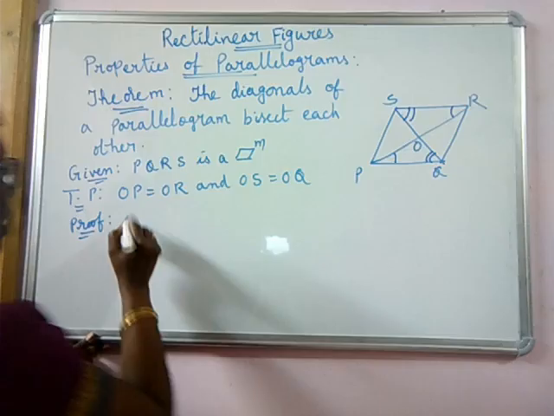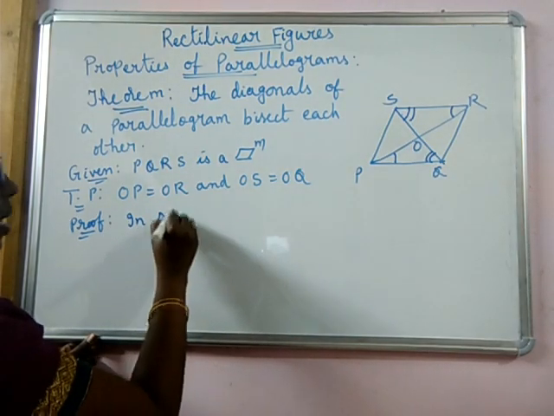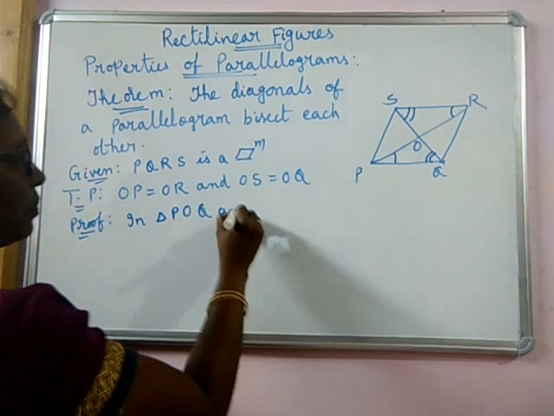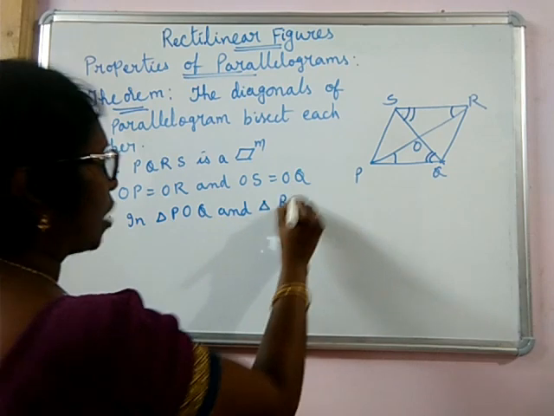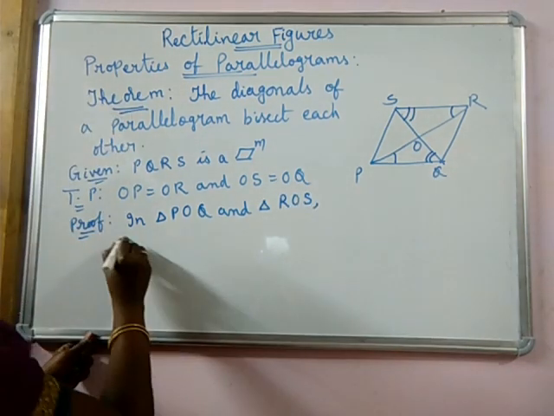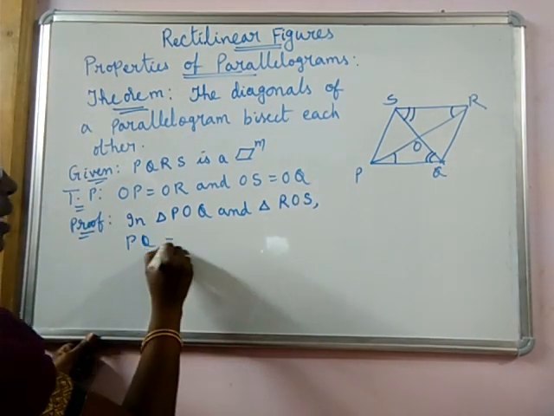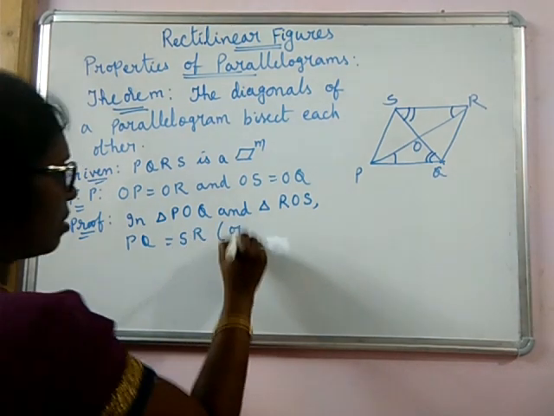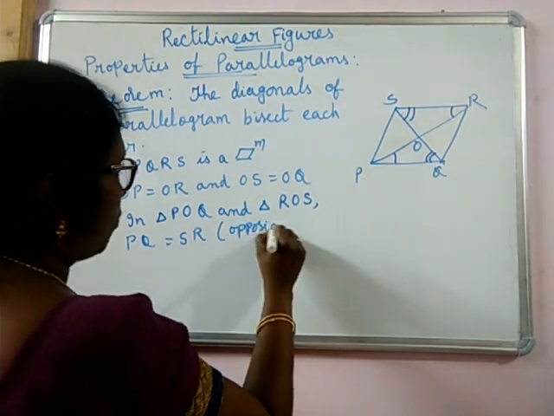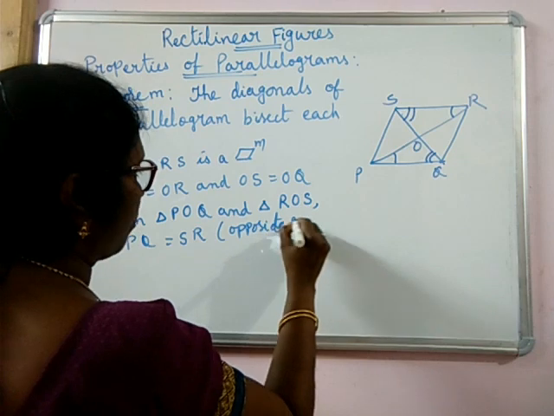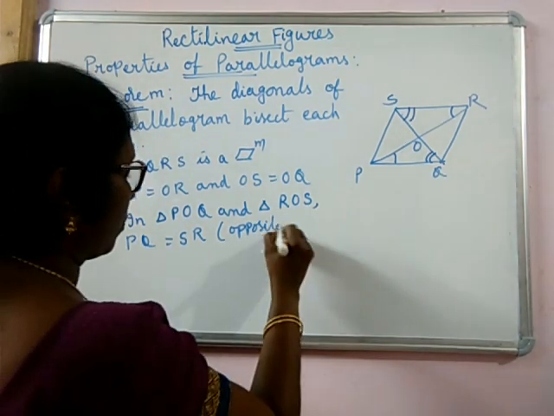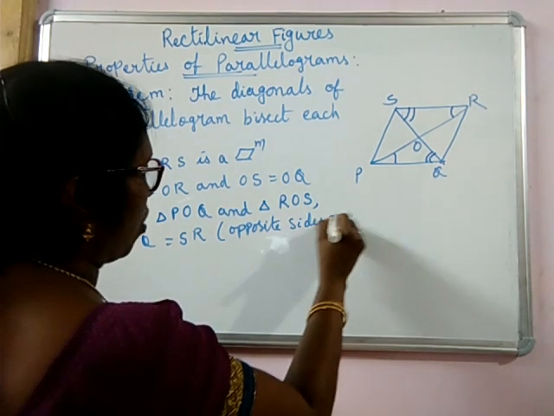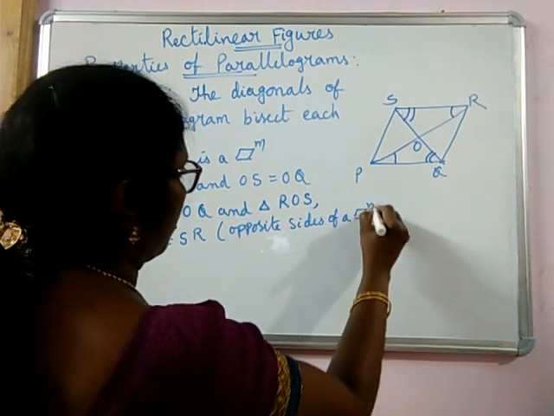So let me show. In triangle POQ and triangle ROS, PQ is equal to SR because they are the opposite sides of a parallelogram.